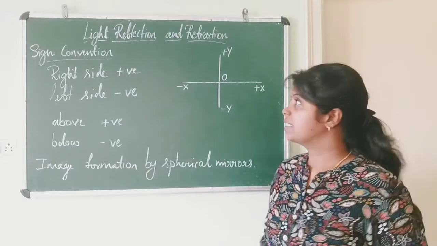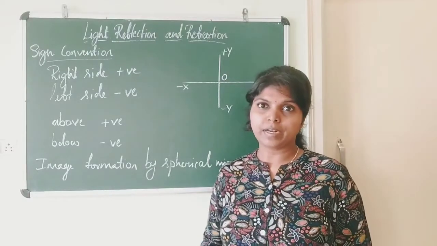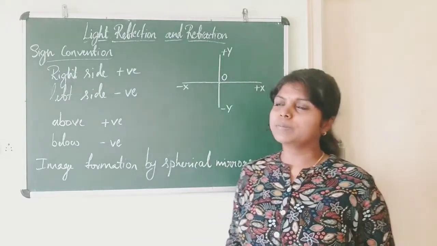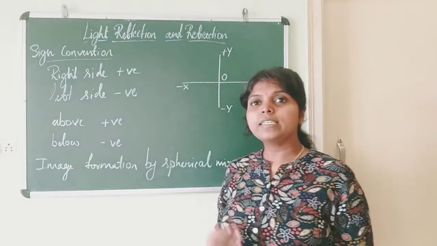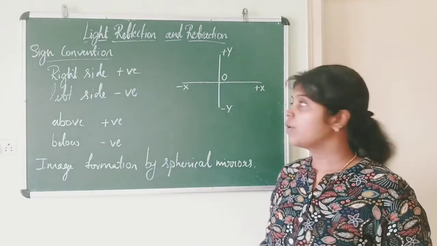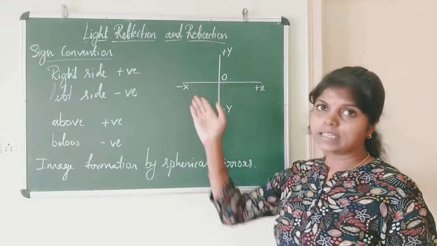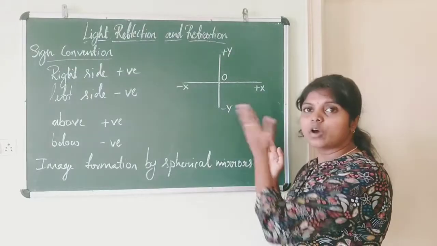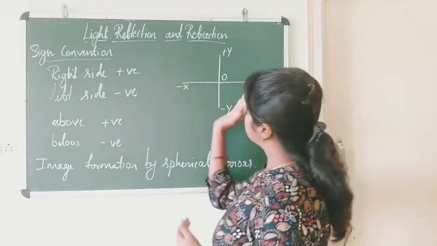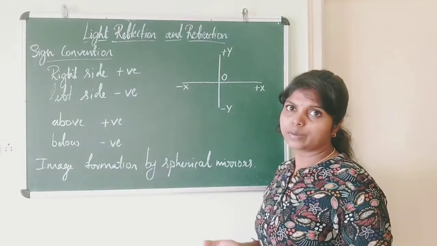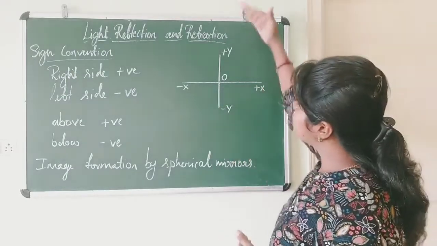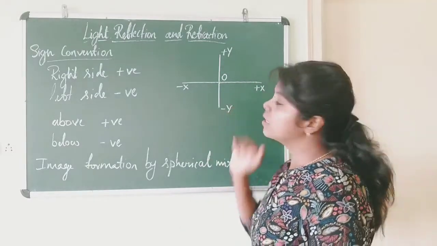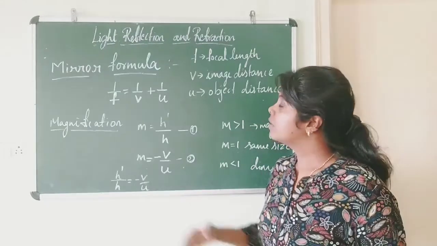Now let's see about the sign convention for reflection of spherical mirrors. To find the position, nature and size of the image, the object is always placed to the left side of the mirror and the distance is always measured from the pole. Here pole is taken as origin and x-axis as principal axis. The distance measured from the origin to the right side is always taken as positive and the distance measured to the left side of the origin is taken as negative. Distance measured above the principal axis is taken as positive and distances measured below the principal axis are taken as negative.